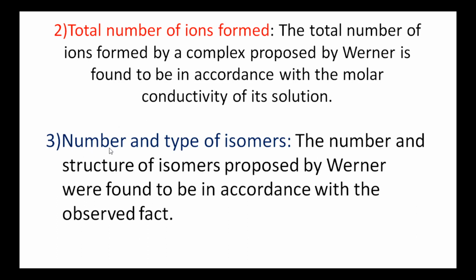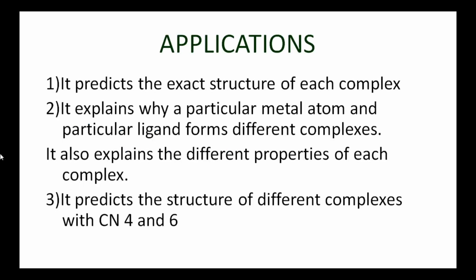Next, third evidence is the number and type of isomers. The number and structure of isomers proposed by Werner were found to be in accordance with the observed fact. These three are evidences for Werner's theory. Next topic is applications of Werner's theory.